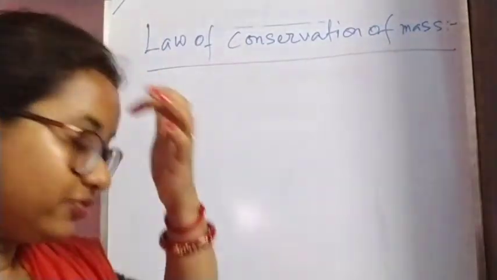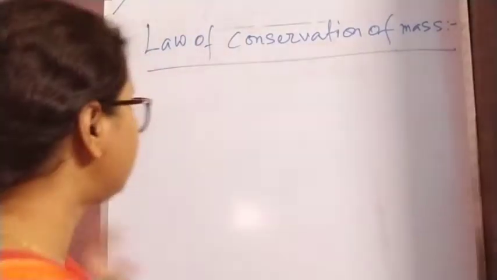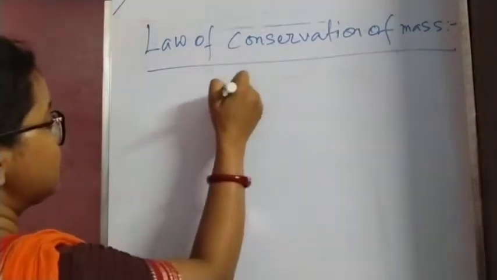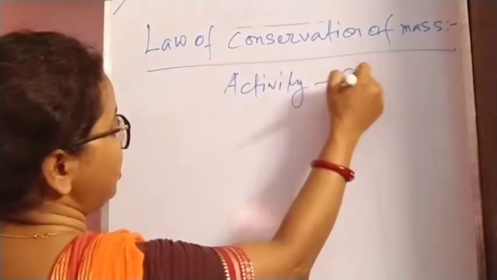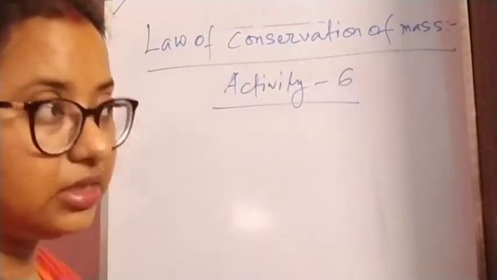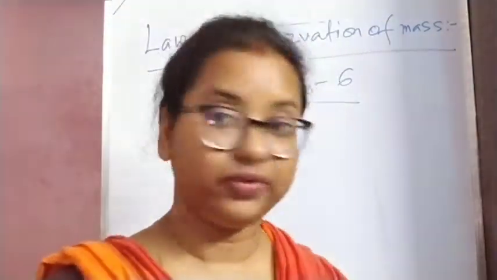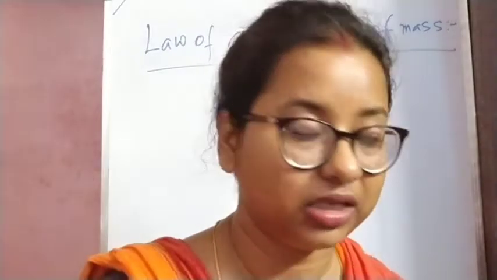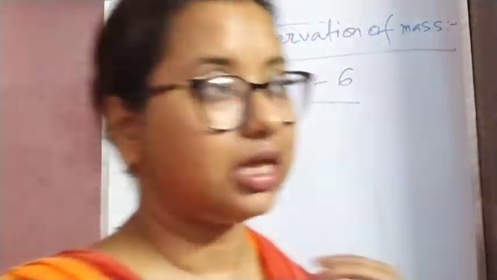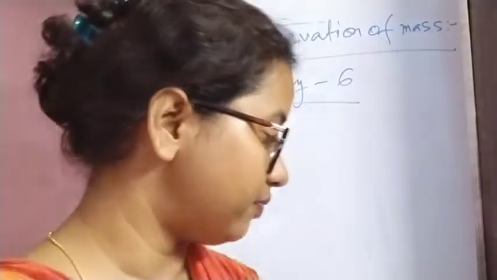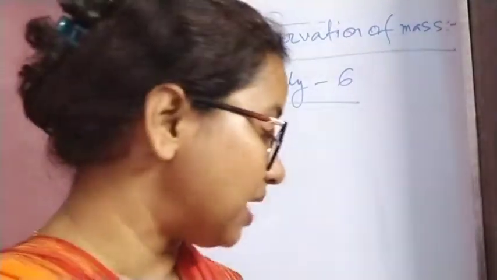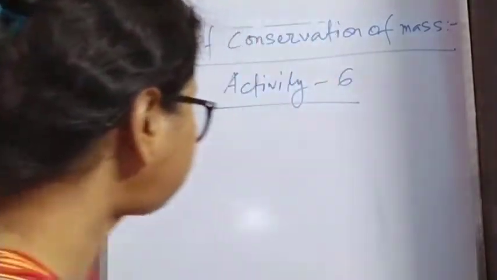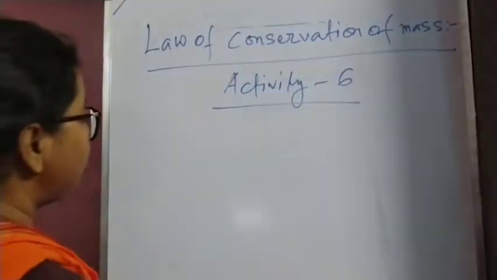Okay, so for this we need a Ziploc bag. This is activity 6. For this we need a Ziploc bag. We need some vinegar or acetic acid, which we use in our kitchen. This is available in our kitchen, so you can use it from there, and baking soda, that is sodium bicarbonate.